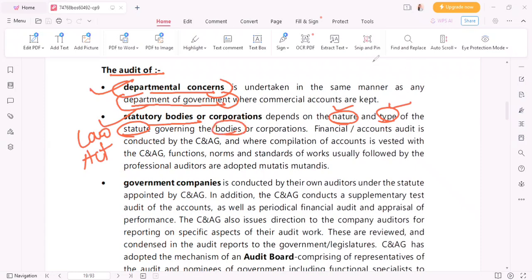If it is, for example, an insurance company audit we are doing, and we are also doing a banking company audit, then for these two types of statutory bodies the law changes, right? The law changes, the regulation changes.